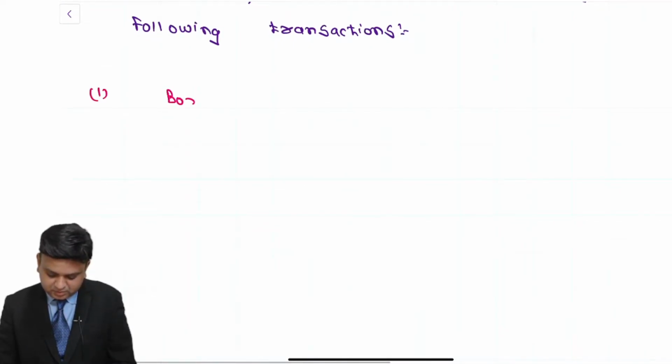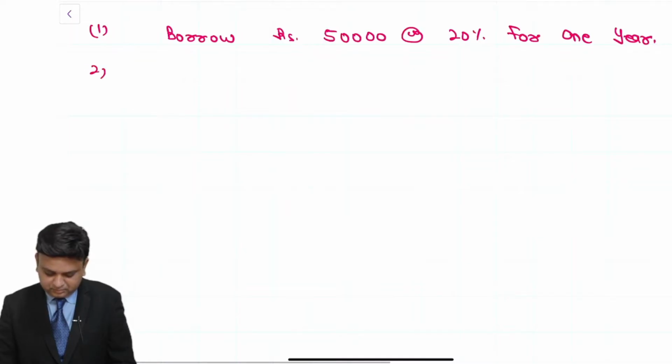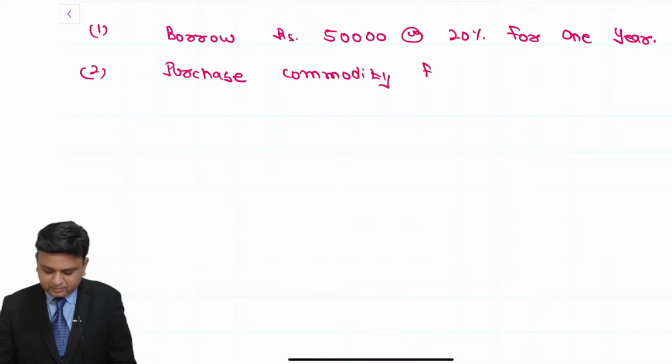First, borrow rupees 50,000 at the rate of 20% for 1 year. Second, purchase commodity from spot market.